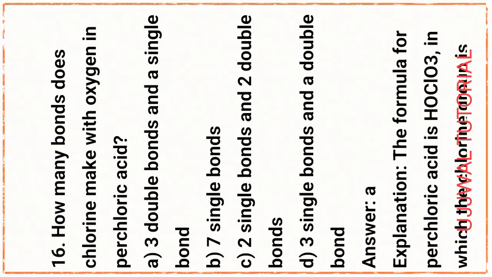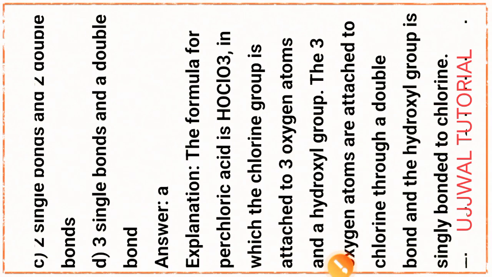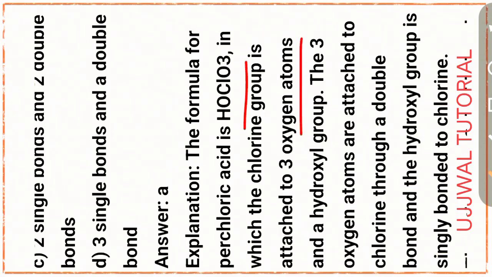The formula of perchloric acid is HOClO3, in which the chlorine is attached to 3 oxygen atoms and 1 hydroxyl group.